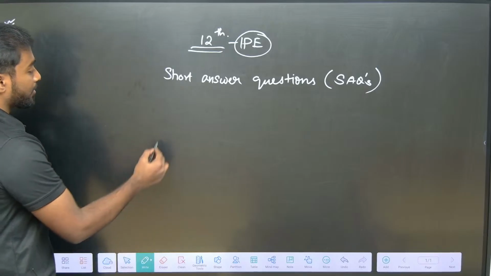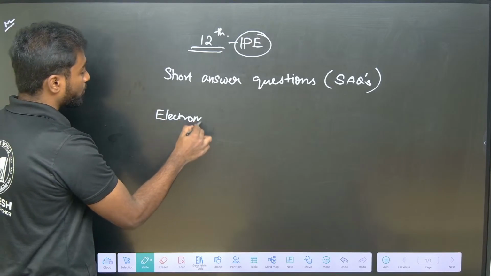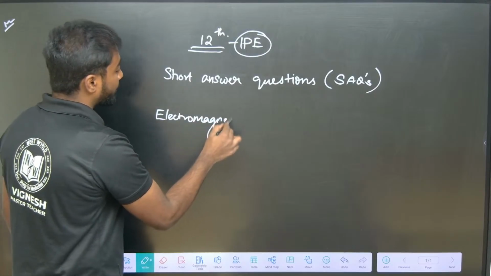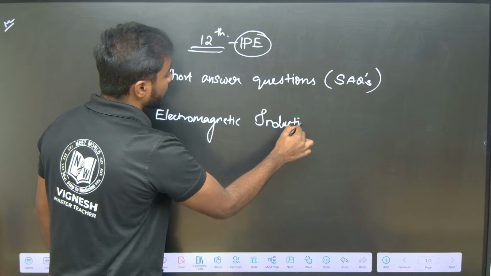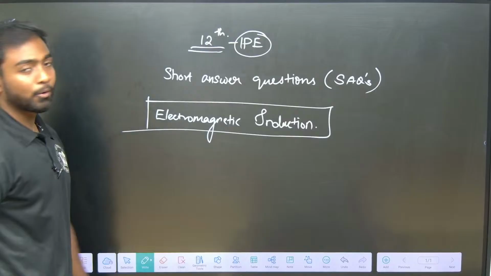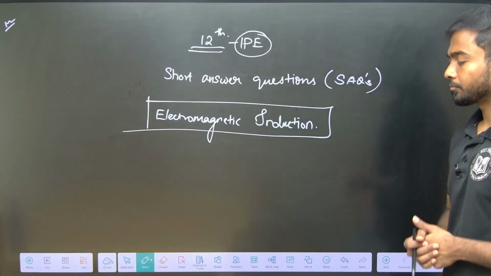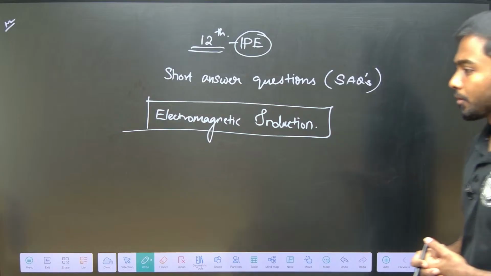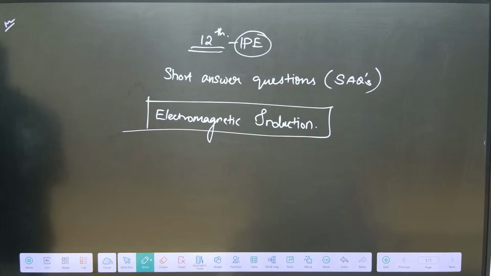So today's lesson is electromagnetic induction. This is today's chapter which we are going to see. Can we go into the lesson now? Yes, we'll go into the lesson now.